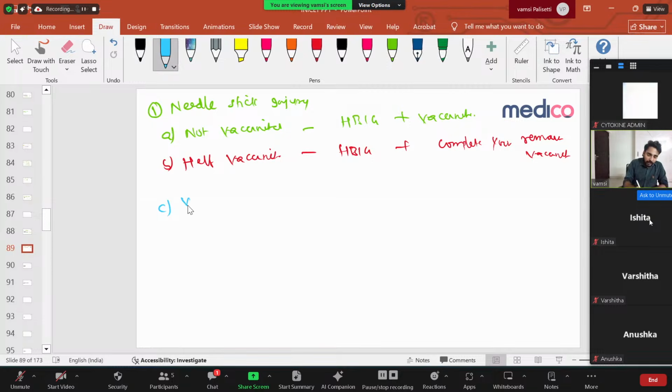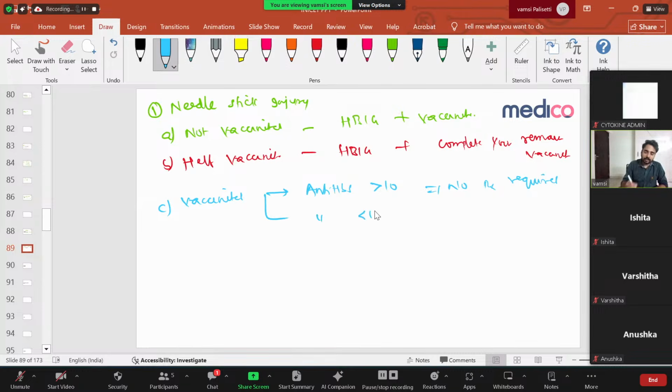Then, if I am vaccinated completely, if I already took the 0, 1, 6 month doses of hepatitis B vaccine, and then I got a needle stick injury, what I have to do is check my anti-HBs status. If anti-HBs is more than 10, that means I am a responder. My body has already produced anti-HBs, so no need to take anything. No treatment required. Very important. If my anti-HBs is less than 10, that means I am a non-responder. Definitely I will take hepatitis B immunoglobulin and again go for vaccination.